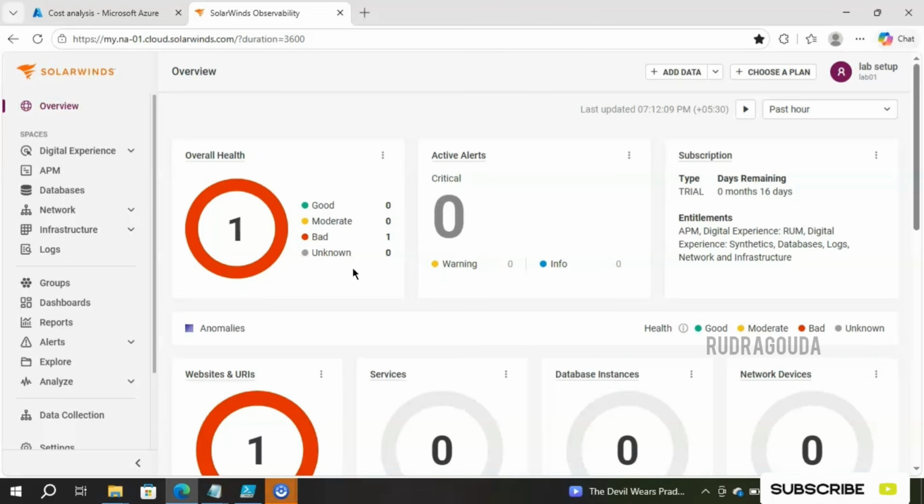So if you are working in monitoring or observability, alerts are one of the most critical features. You don't want to miss any issue in production, right? So in this video, I will show you how to create alerts, how to configure the conditions, and finally how to set the notification, like email or a webhook. By the end of this topic, you will be able to create alerts confidently in SolarWinds SaaS.